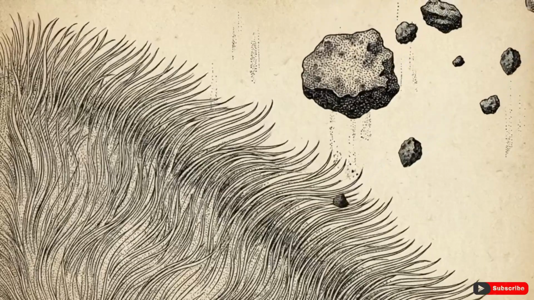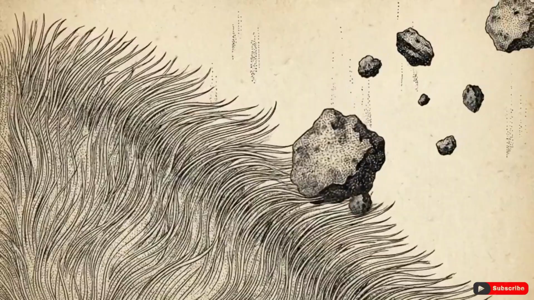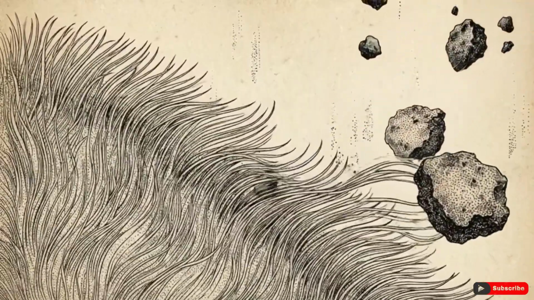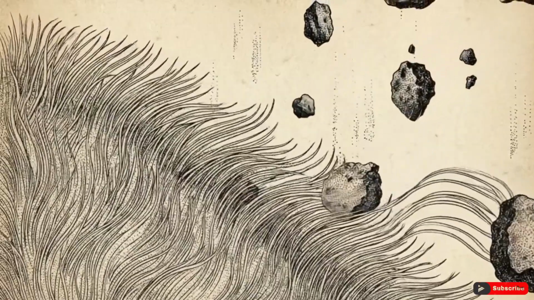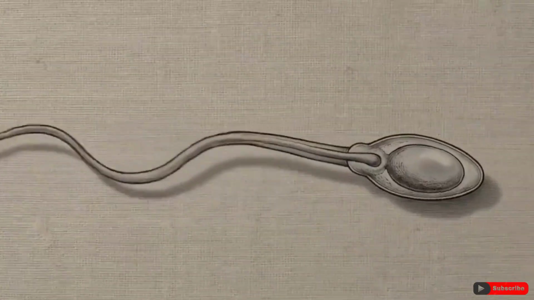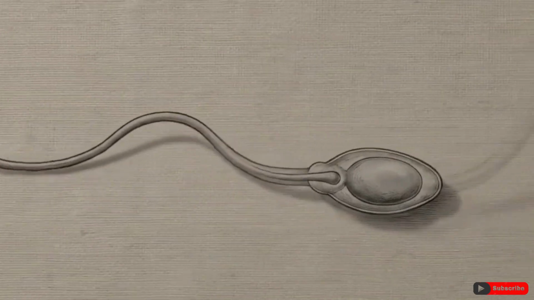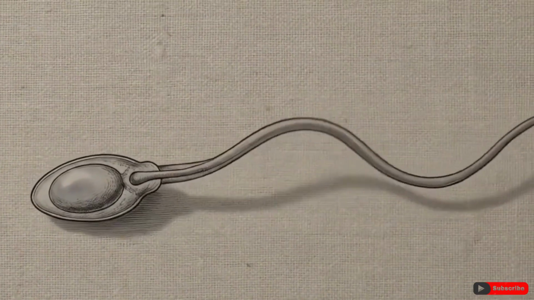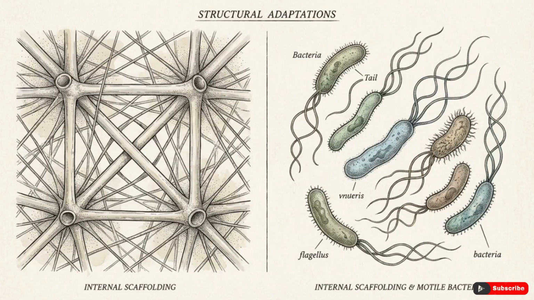Cilia are microscopic hair-like projections that move in waves. This motion traps inhaled particles and expels them when you cough. Another feature is the flagellum, a tail-like structure used for propulsion. In humans, the only cell with a flagellum is the sperm cell. This physical architecture, whether internal scaffolding or external appendages, is adapted to the specific survival strategy of the cell.